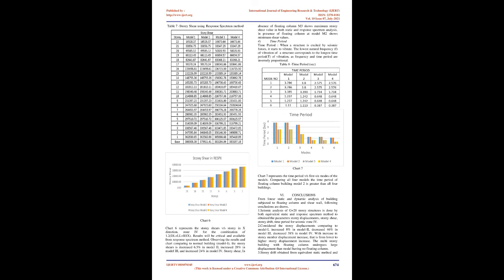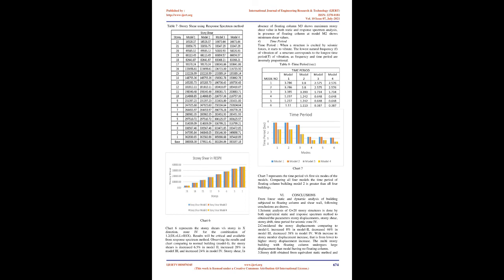Chart 5 represents the story shears versus story in X direction, Zone 4 for the combination of 1.2 DL and LL and EQX. Results will be critical and available from equivalent static method. Observing the results and chart comparing to normal building, Model 1, the story shears is decreased 6% in Model 2, increased 28% in Model 3, increased 24% in Model 4.